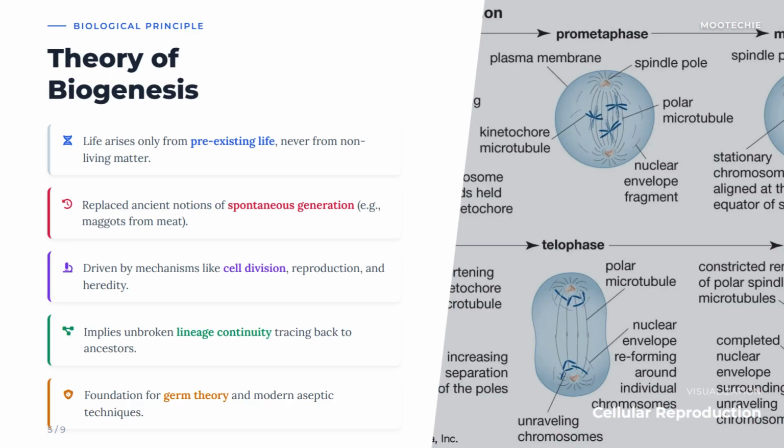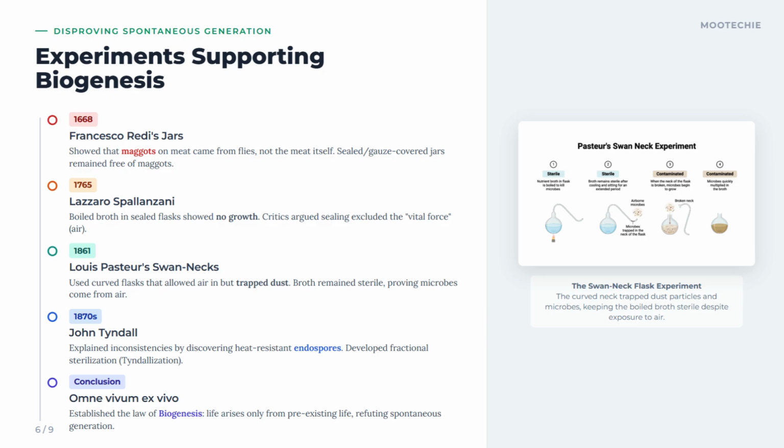Experiments supporting biogenesis. 1668, Francesco Redi's jars showed that maggots on meat came from flies, not the meat itself. Sealed or gauze-covered jars remained free of maggots. Redi's simple but clever experiment demonstrated that living larvae required parent flies to lay eggs, challenging the idea that rotting meat generated life. 1765, Lazzaro Spallanzani.